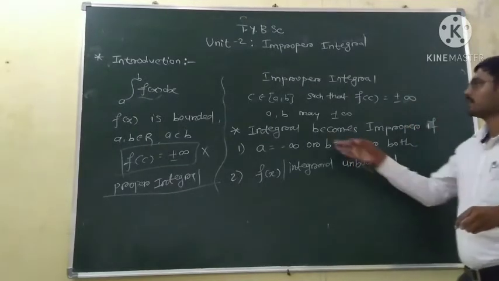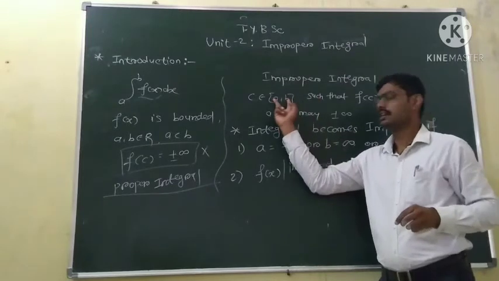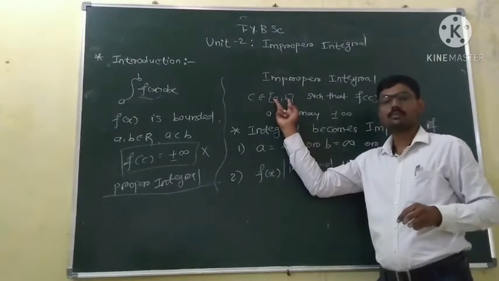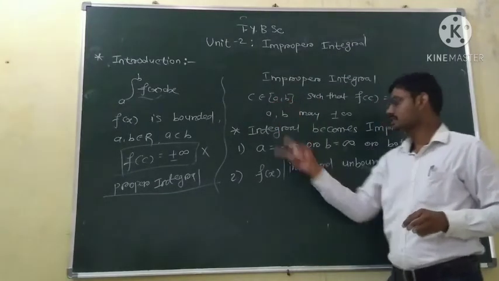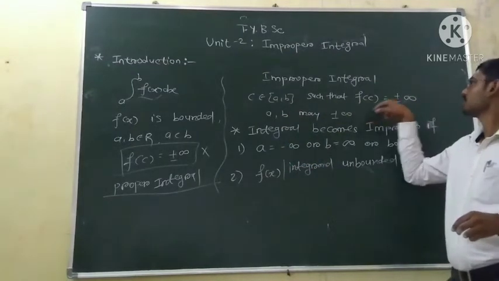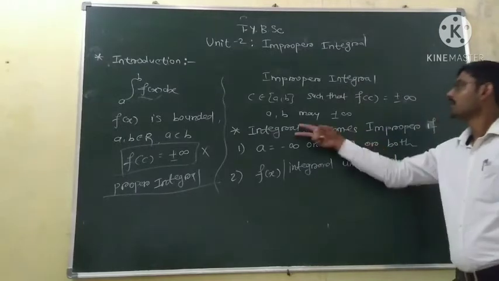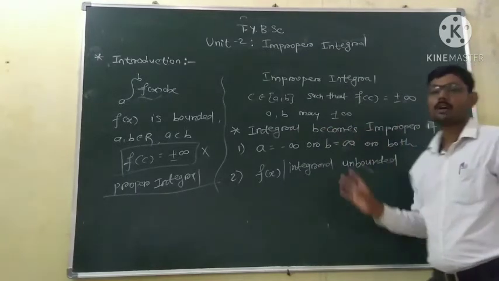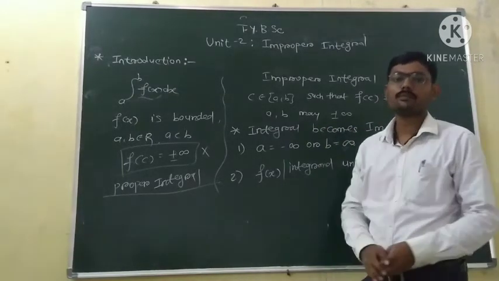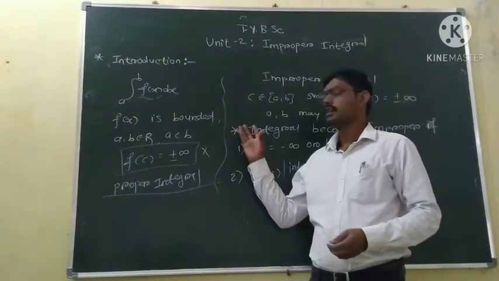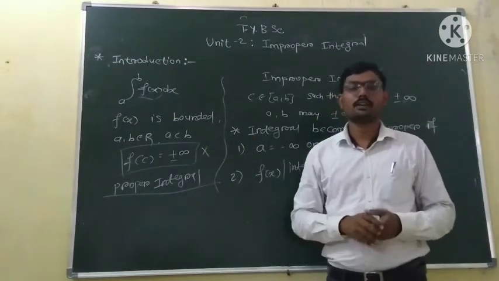That is, there is some point c between the limits such that at that point the function becomes unbounded or infinite. In these two cases, the integral becomes an improper integral. So this is the difference between proper and improper integrals.